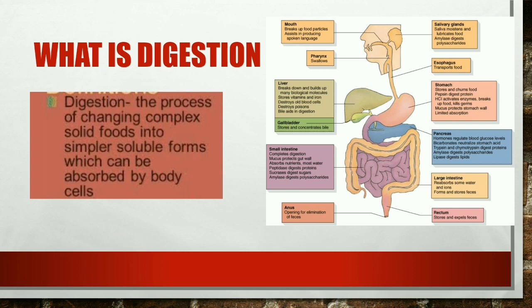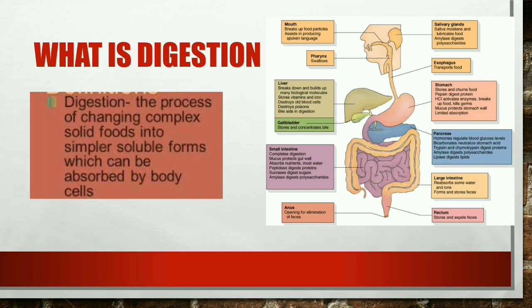Okay, so breaking up food particles assists in producing spoken language as well. There are several things mentioned over here. So we will learn about what is digestion. Digestion is the process of changing complex foods into simpler soluble forms which can be absorbed by the body cells.